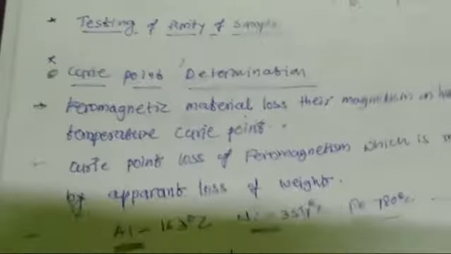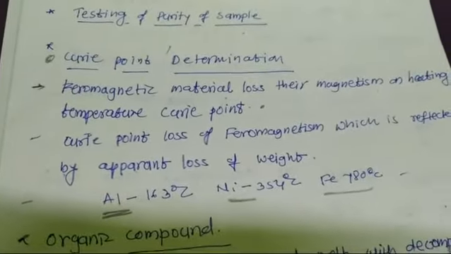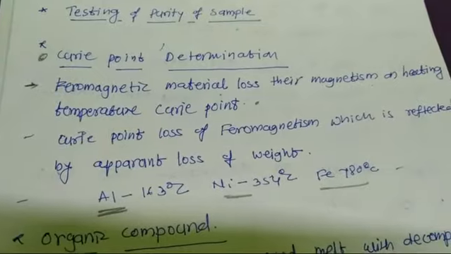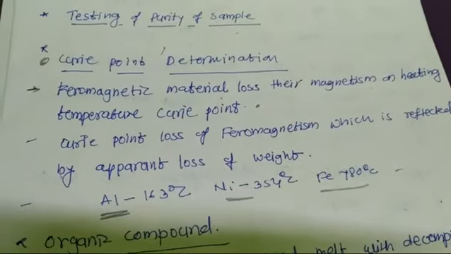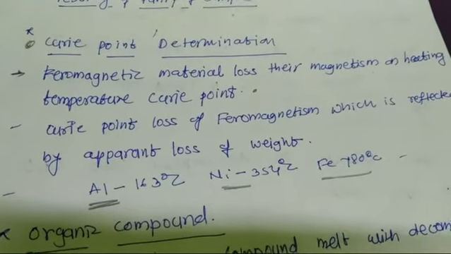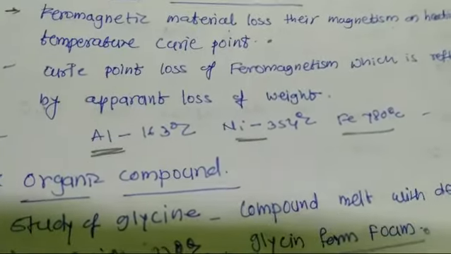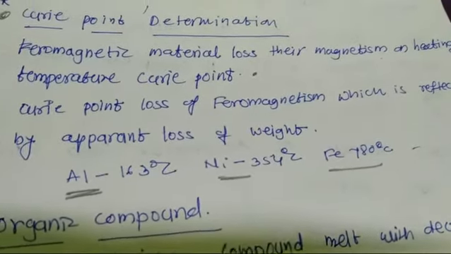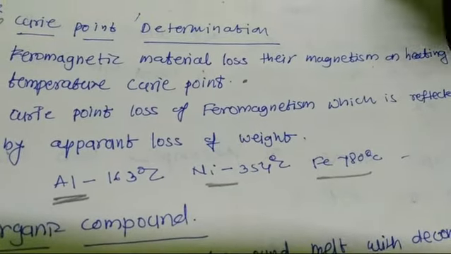Second application is Curie temperature determination. Ferromagnetic materials lose their magnetism on reaching a certain temperature. That point is the Curie point. At the Curie point there is a loss of ferromagnetism, which is reflected by the apparatus as a loss of weight. In thermogravimetric study, aluminum shows a Curie point of 163 degrees Celsius, nickel 354 degrees Celsius, and Fe 780 degrees Celsius.